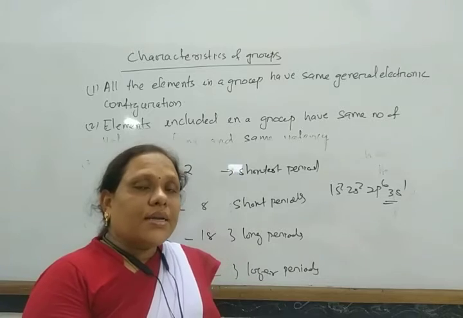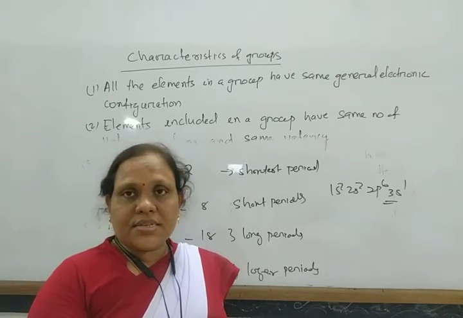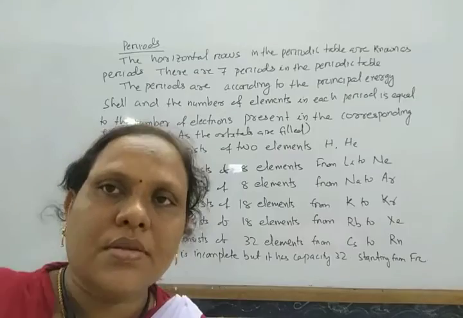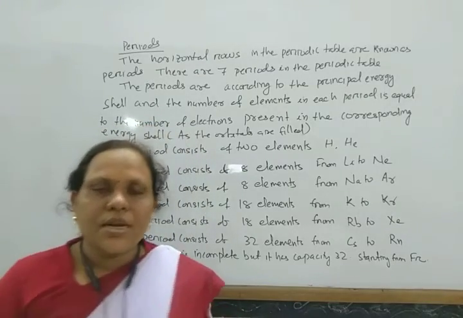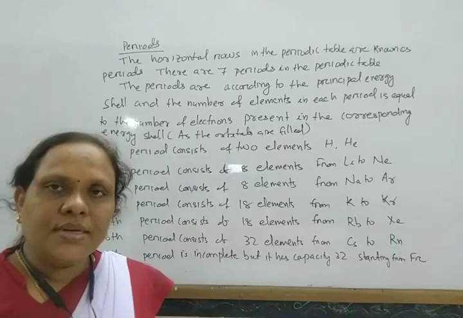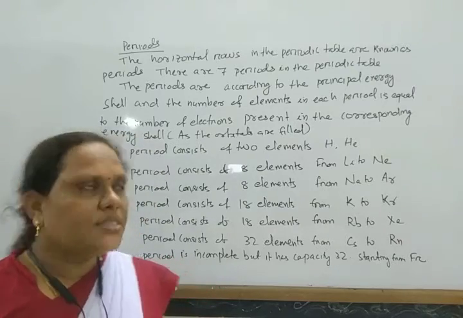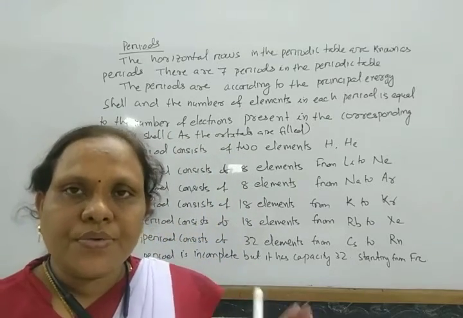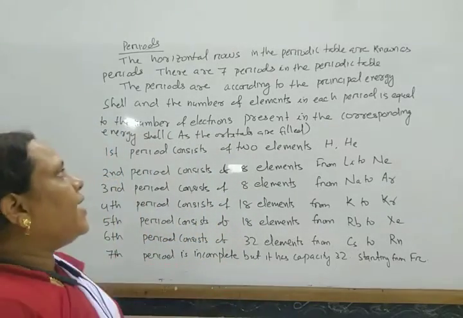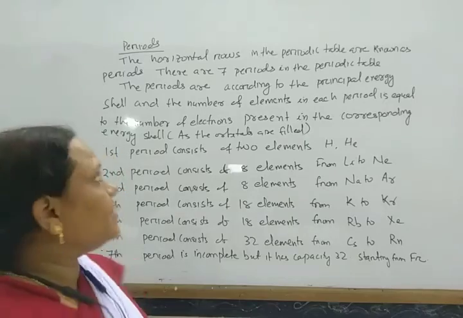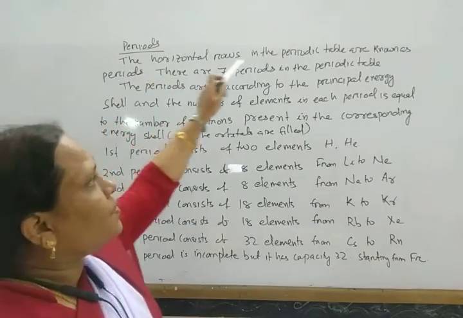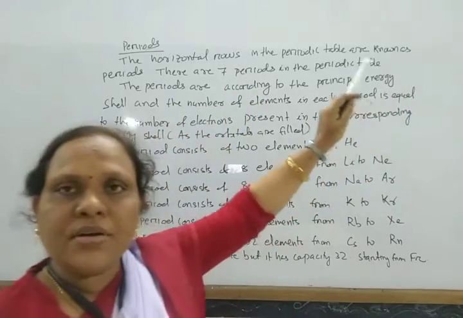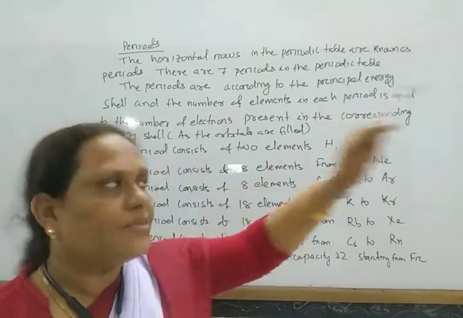What are the periods and what are their characteristics? Let us note that down. The horizontal rows in the periodic table are known as periods. There are 7 periods in the periodic table, numbered as 1, 2, 3, 4, 5, 6, 7.